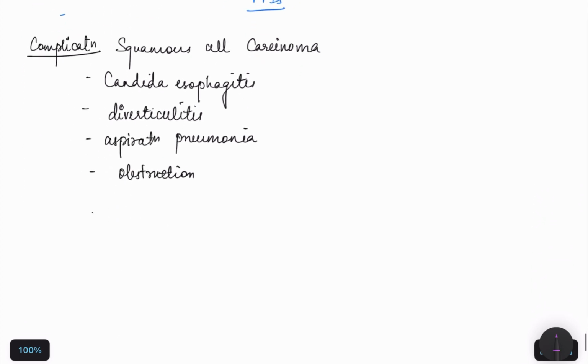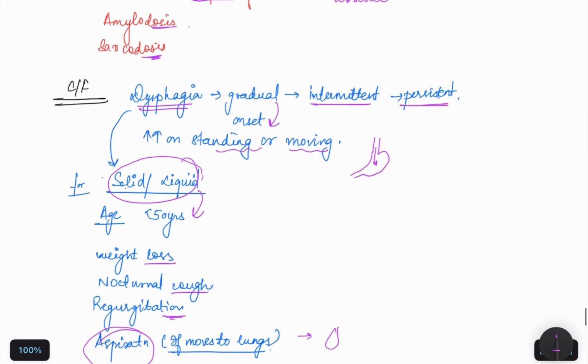So what can be the complications of achalasia cardia? The esophagus lining is squamous, so we can get squamous cell carcinoma. Other complications are Candida esophagitis, diverticulitis, aspiration pneumonia when it moves to the lungs, or obstruction. So this is all about achalasia cardia.